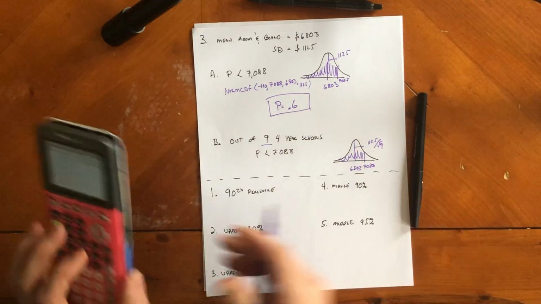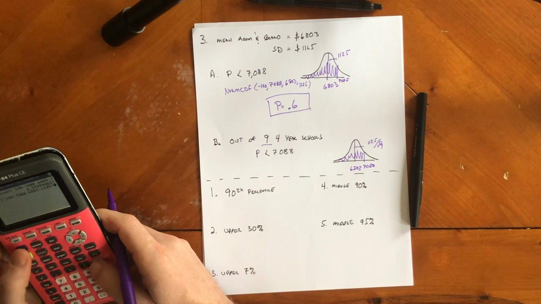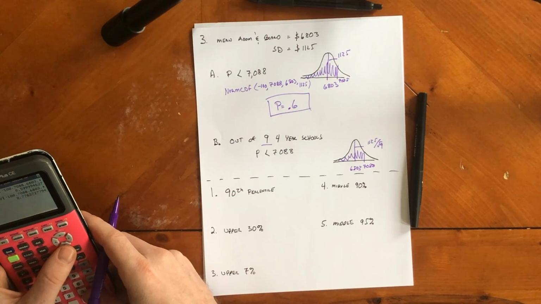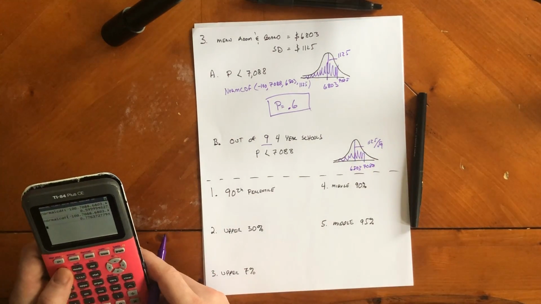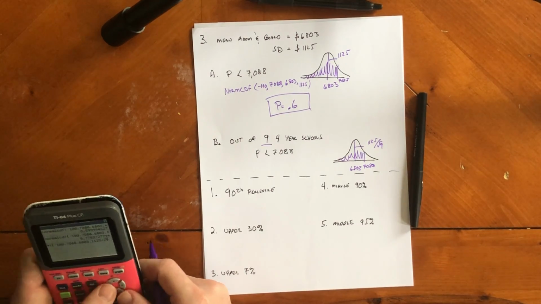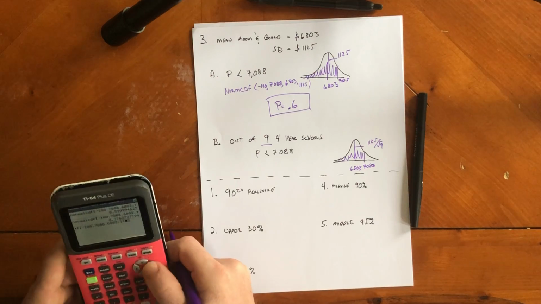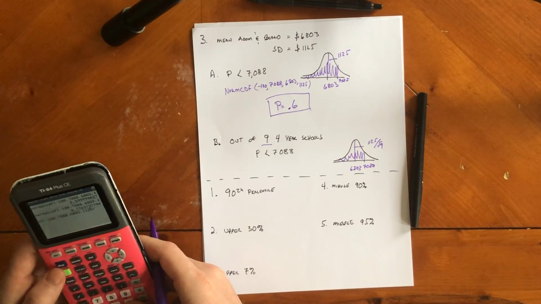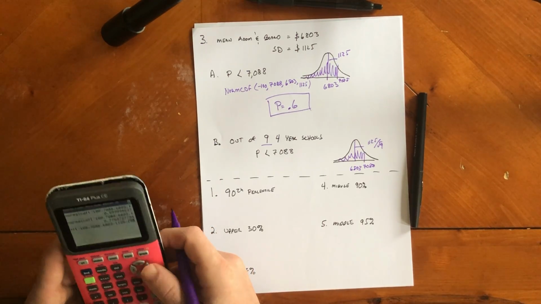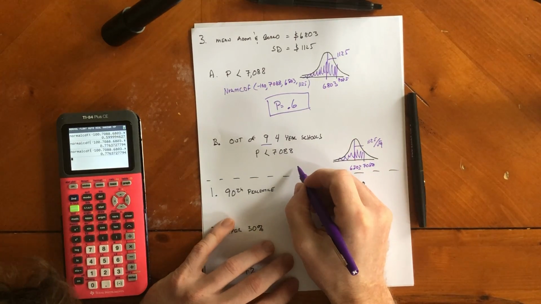So n always goes in there. We do the same thing, but we change our standard deviation. The standard deviation is going to be that divided by the square root of 9, which is obviously 3. Make sure I did that right. 1125 divided by square root of 9, which is, so I got 0.776.